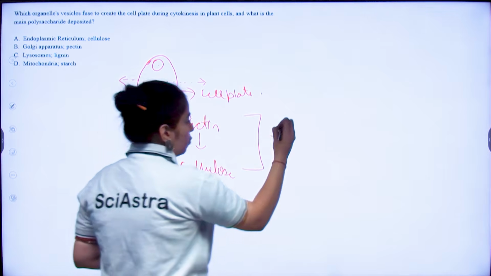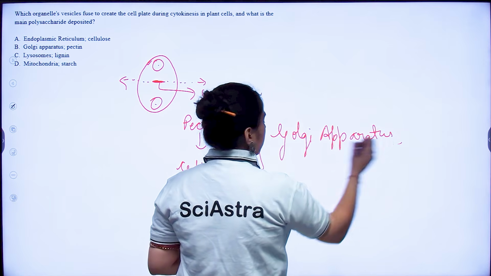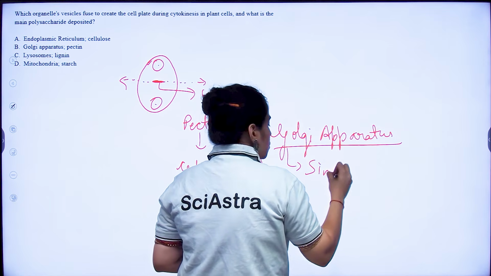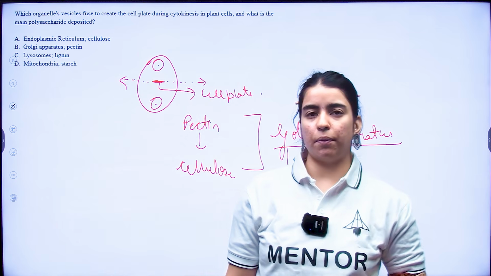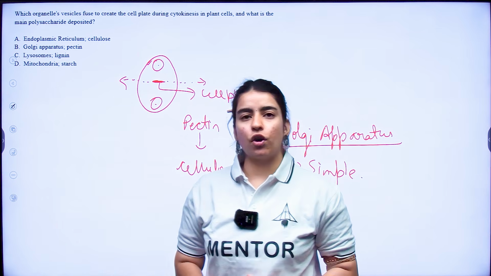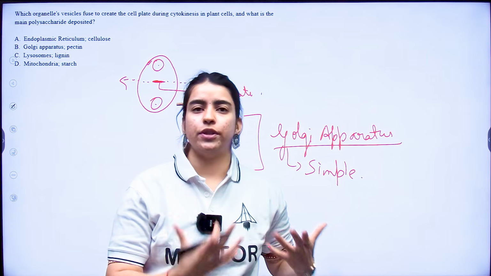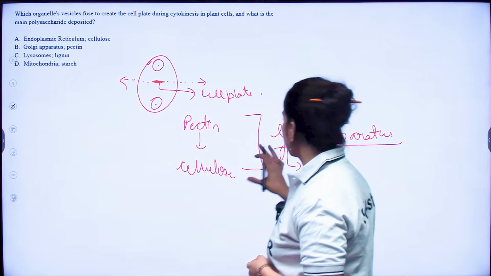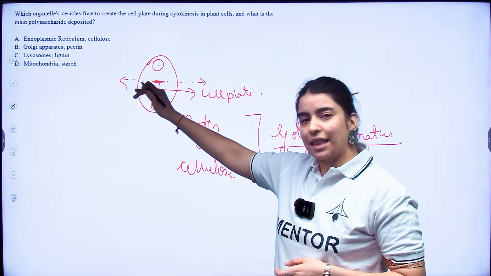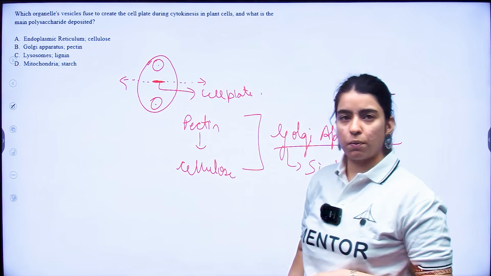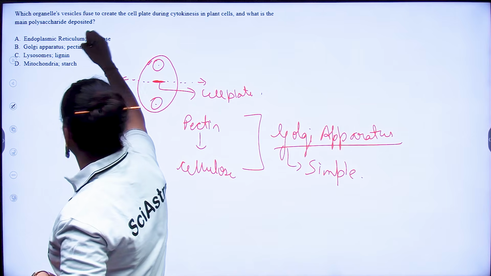And this is done by which organelle? This is done by your Golgi apparatus. And your Golgi apparatus in plants, they are simple, so they are also called your dictyosomes. Right? Dictyosomes are Golgi apparatus. That is why in plants, whenever you are studying Golgi apparatus, you call them Golgi apparatus, but in animals, you call them Golgi complex. So there are vesicles from these which actually fuse together. They'll form the cell plate and release pectin. And then after pectin, you have cellulose that is going to deposit, and then your two cell walls actually form. So here my correct option would be option number B.